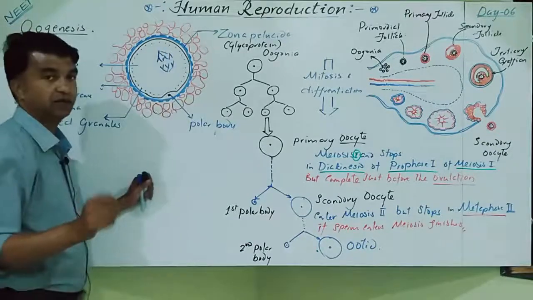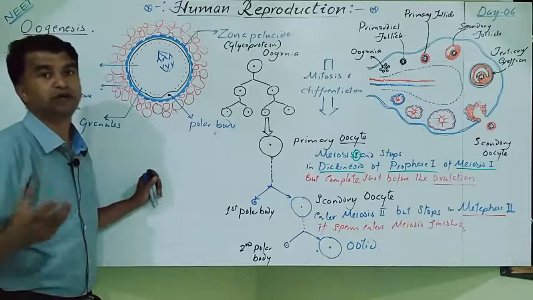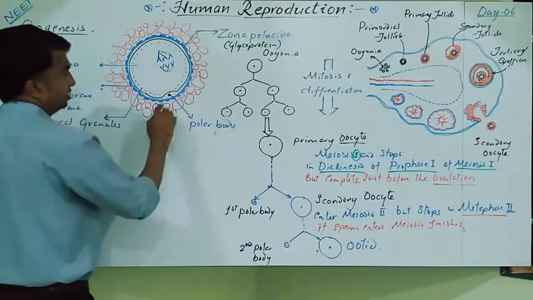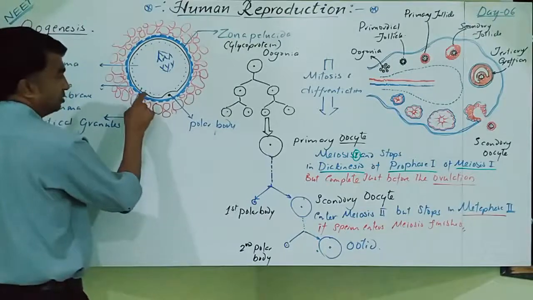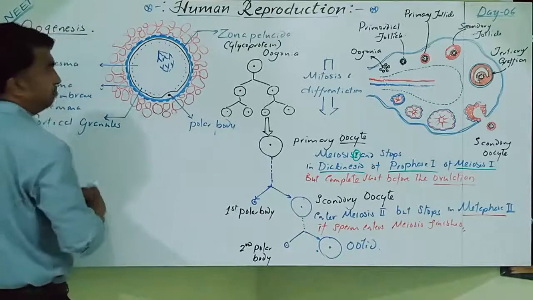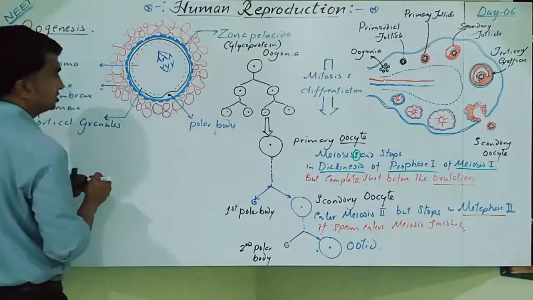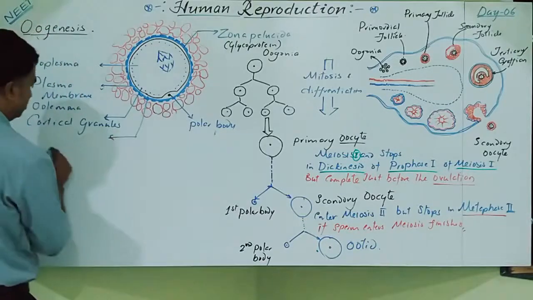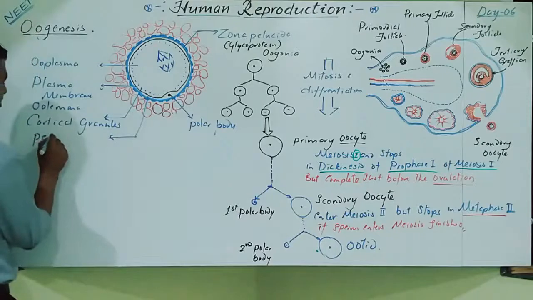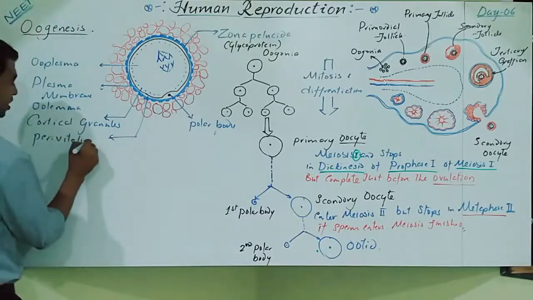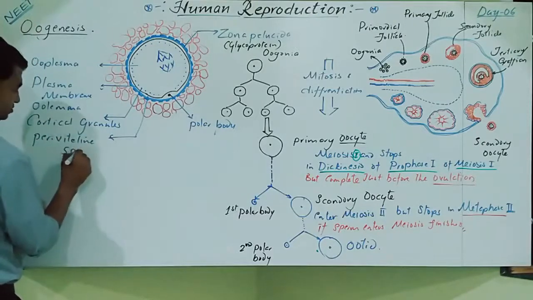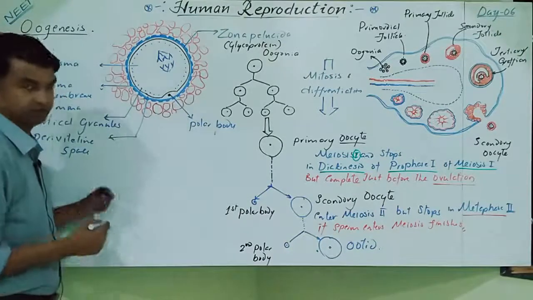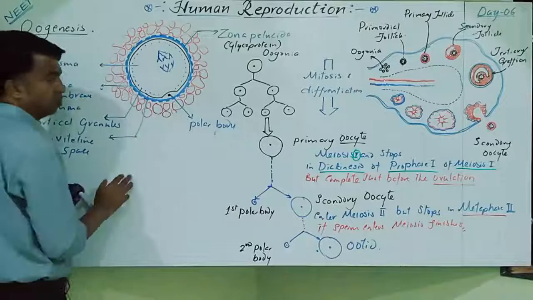Zona pellucida plays a very important role in the compatibility of this ovum with the sperm. So this is the zona pellucida. The space in between the plasma membrane and the zona pellucida is called the perivitelline space. In this space only the second polar body is there. So this is a polar body.